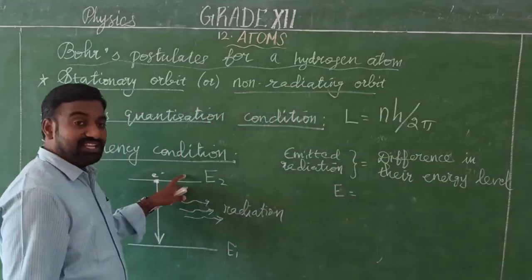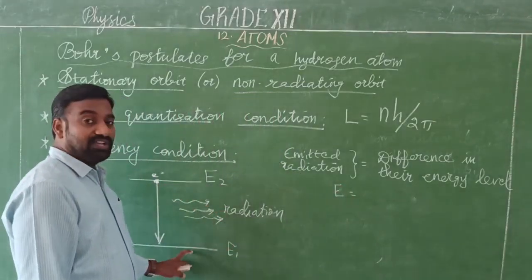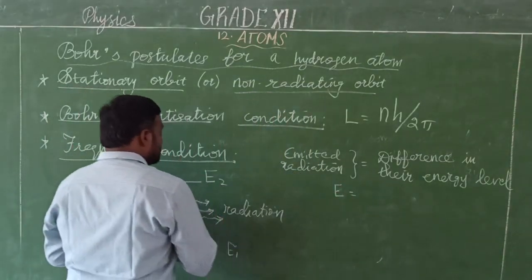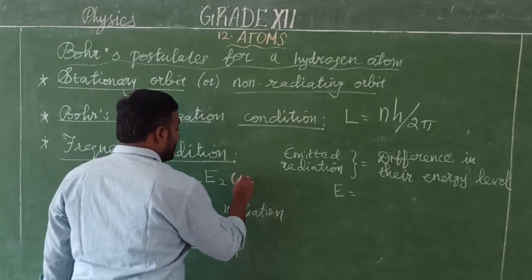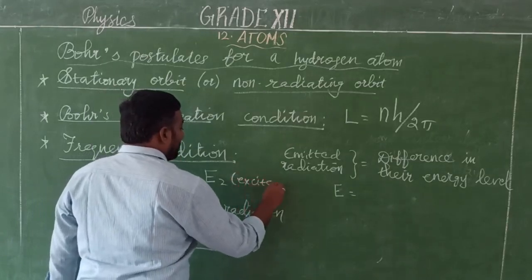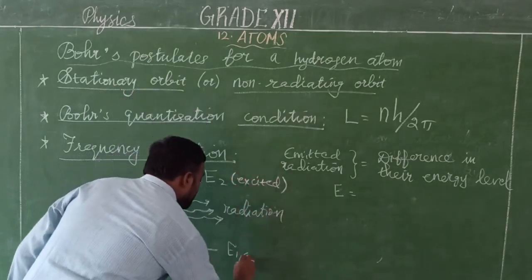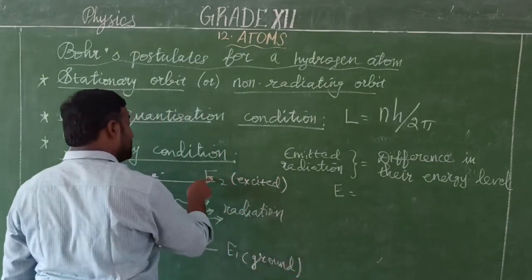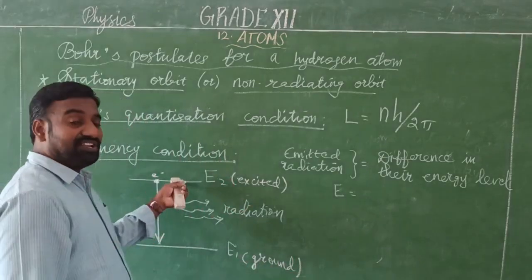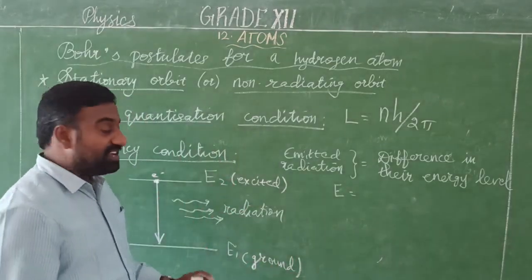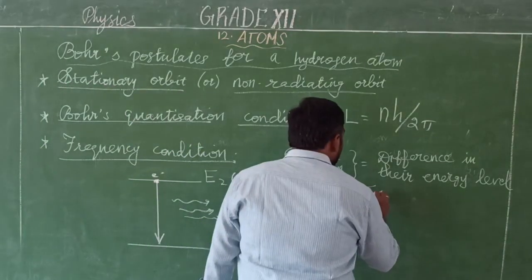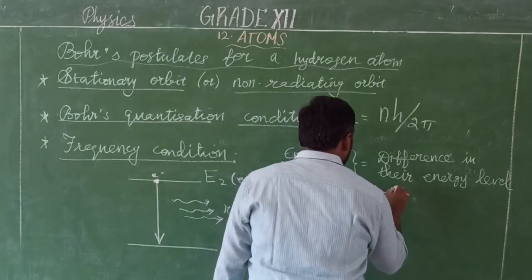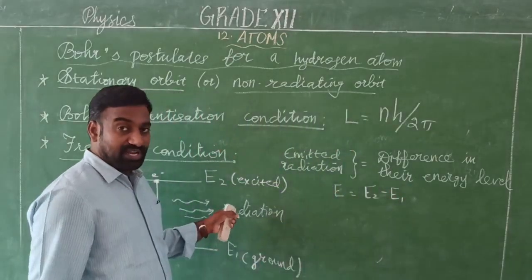Actually, energy is greater in the higher level, and energy is lower in the ground level. This state is called the excited state, and this is the ground state. So when the electron transition takes place from the excited state to the ground state, or higher energy level to lower energy level, it emits some kind of radiation. So E2 minus E1. It emits some energy.